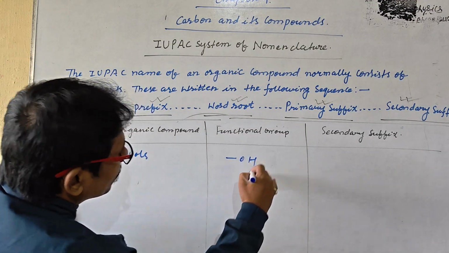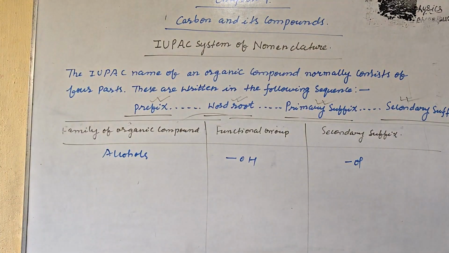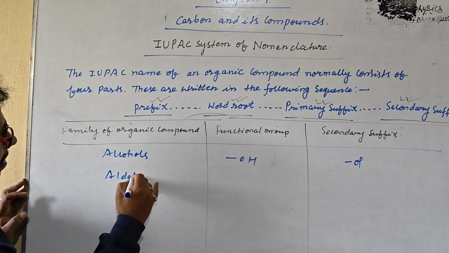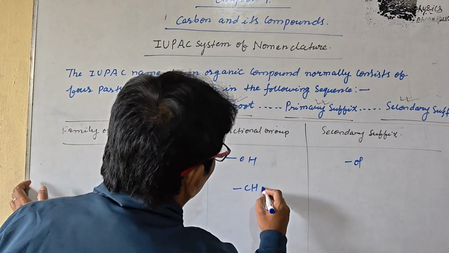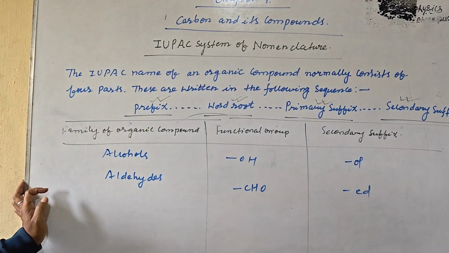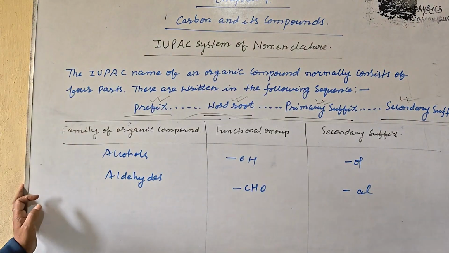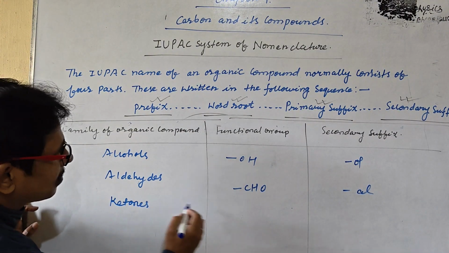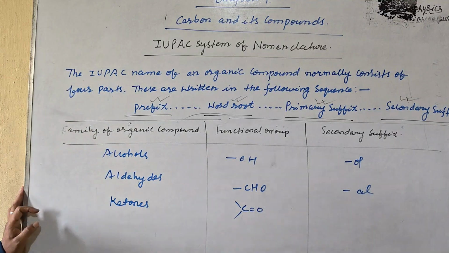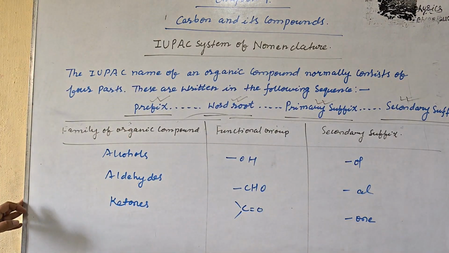The functional group is OH, and the secondary suffix is ol, for example methanol, ethanol, hexanol, etc. Aldehydes: the aldehyde is CHO, and it is written as al, for example ethanal, methanal. Ketones: the functional group is C=O, and the suffix is one. Ketone.